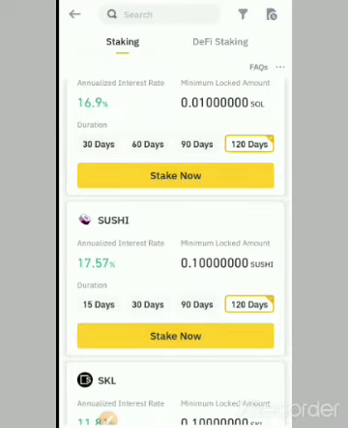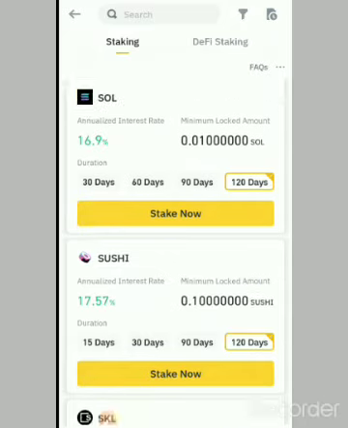So from each day they keep on giving you the interest, but the principal is actually locked up until the period expires. But the interest will be available for you from the second day. You can see the interest in your spot wallet. If you go there, you see it in the value of the token you staked.